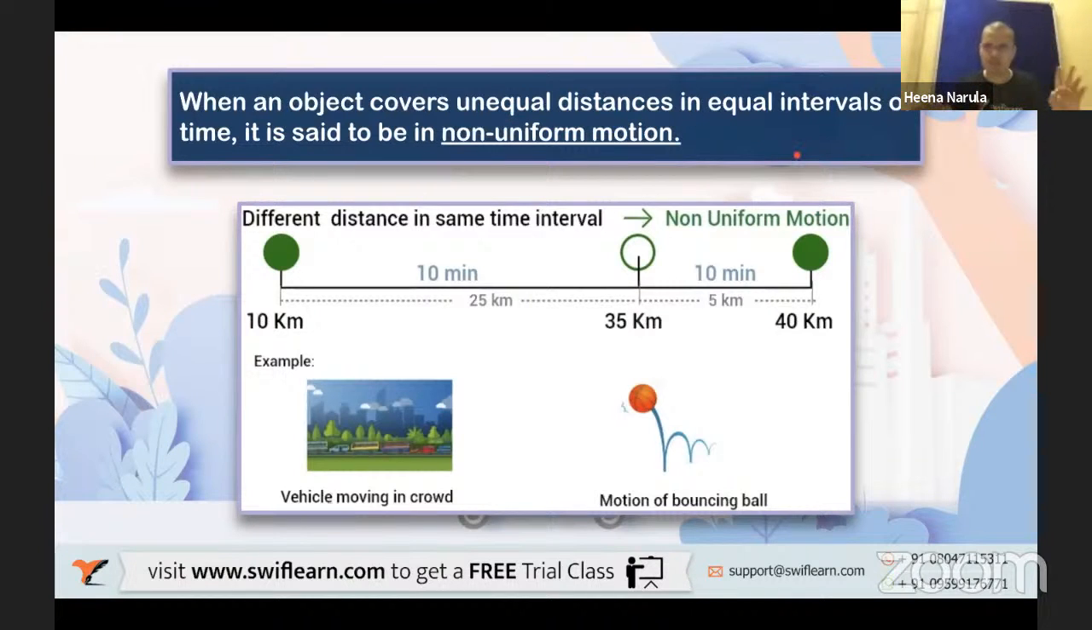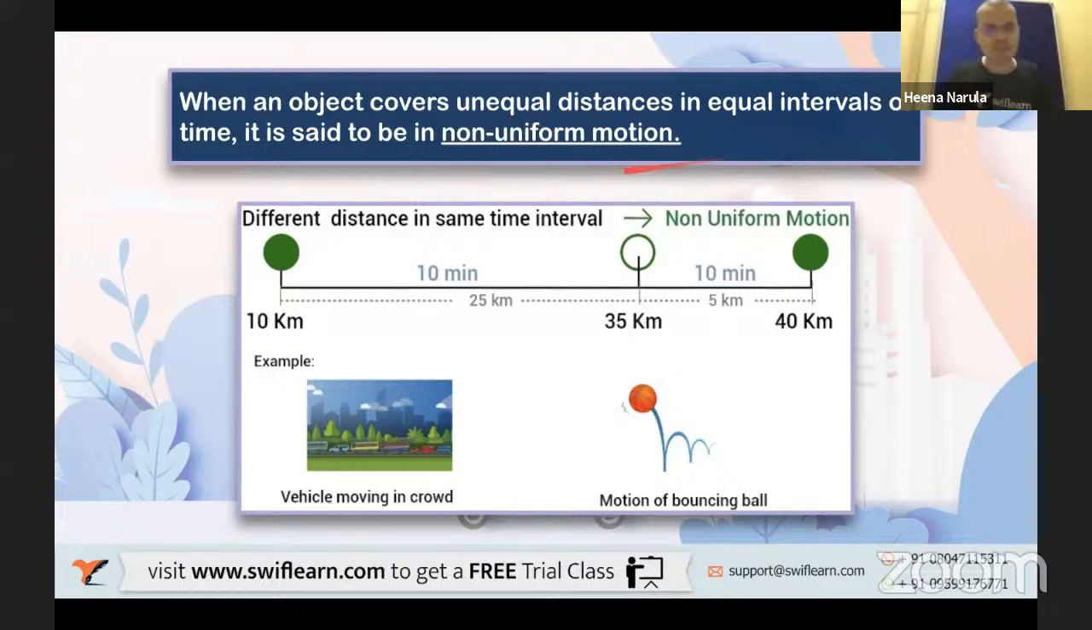Remember, simple. If you just remember these words, you can frame the definition very easily. Uniform motion means equal distances in equal intervals of time. Non-uniform motion means unequal distances in equal intervals of time, right? Uniform, non-uniform, clear? Equal distances in equal intervals of time, that is uniform motion. And unequal distances in equal intervals of time, that is non-uniform motion.